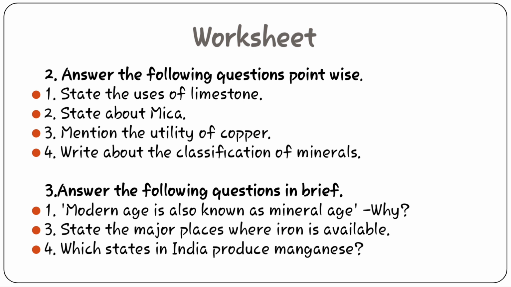For example, my question is mark the place where maximum iron ores are found. So you can mark Odisha, first of all you should mark Karnataka. You can mark Karnataka with a symbol, one triangle or one circle, and you should show the same symbol in the index down and write which mineral it is. So I will show in the last video the map marking, I will draw and show you, but get ready with the maps of India so that you can do it at the last.